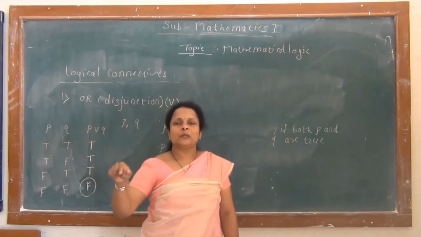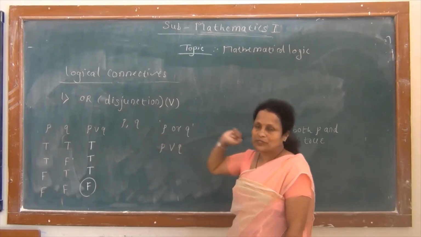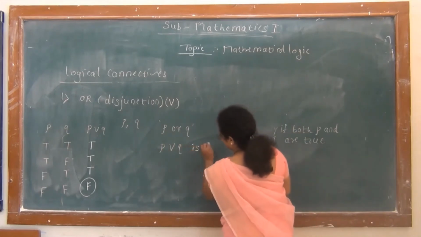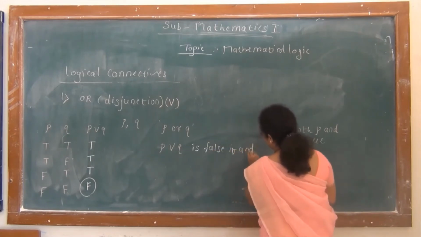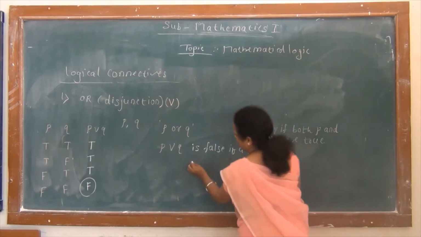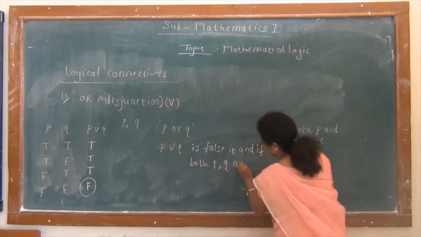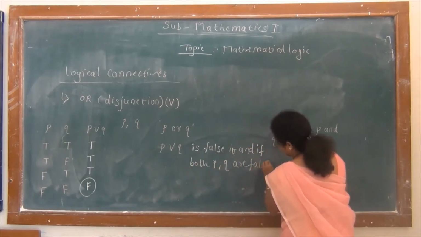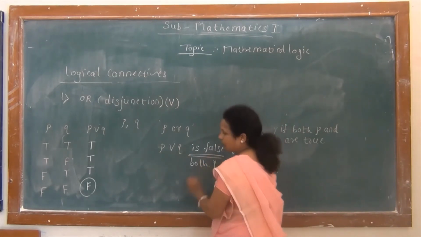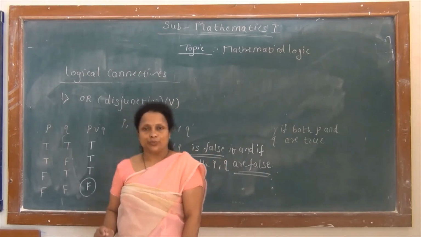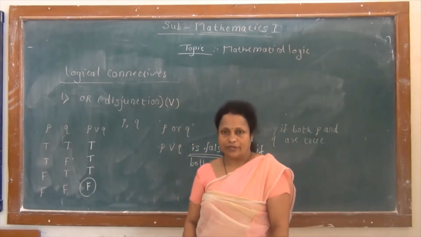म्हणजे जर दोन्ही false असतील तरच disjunction false असेल, otherwise ते काय असेल, true असेल. So it is false if and only if both P and Q are false. So जर दोन्ही false असतील तर तुमचा रिझल्टंट काय असेल, false, otherwise it is true. So this is our second connective, that is or.